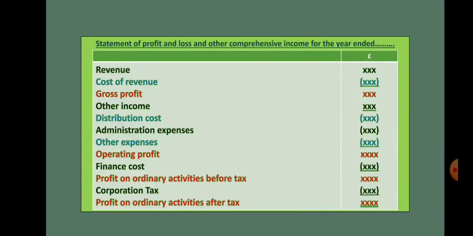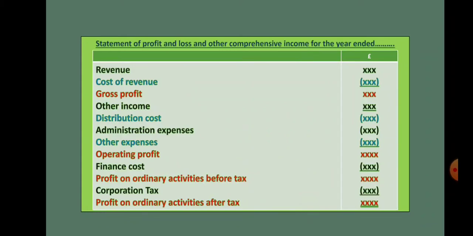As you all can see, this is the format that we have discussed in our previous class. All the companies which are registered under the Companies Act should produce these statements according to IAS 1 format. And they are not supposed to produce a detailed format but a summarized one. So you can see that there are no details present in this statement.